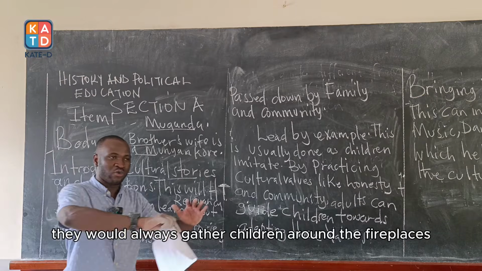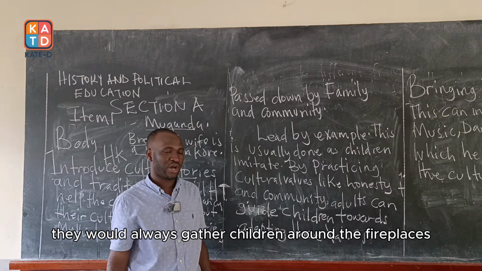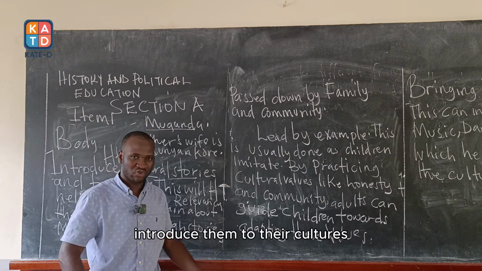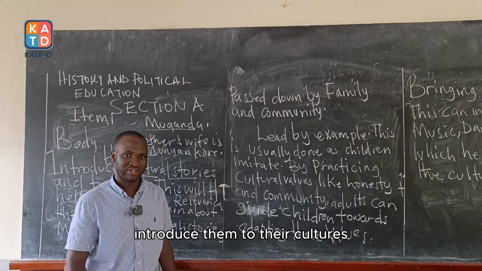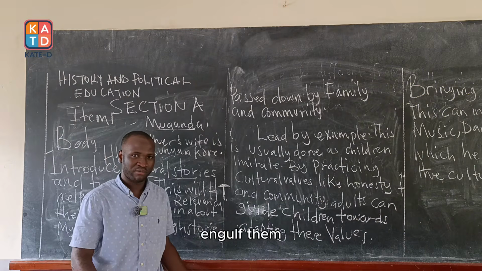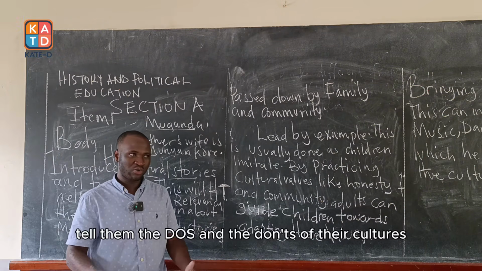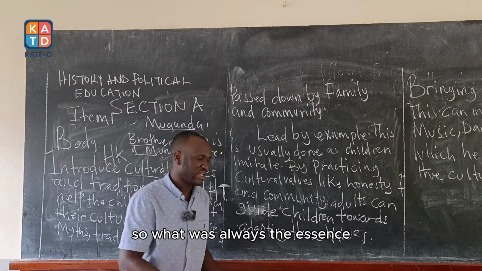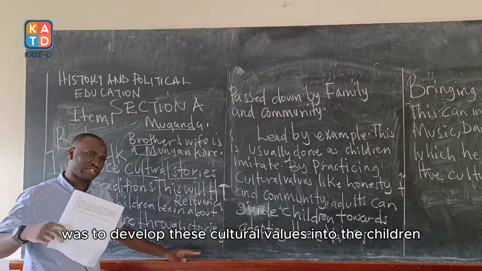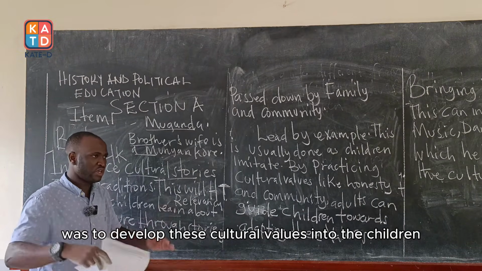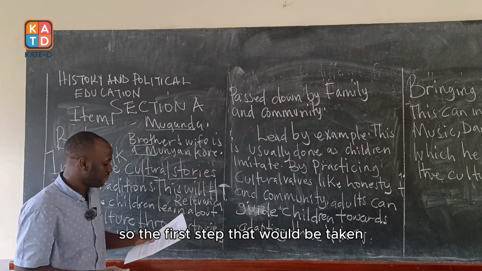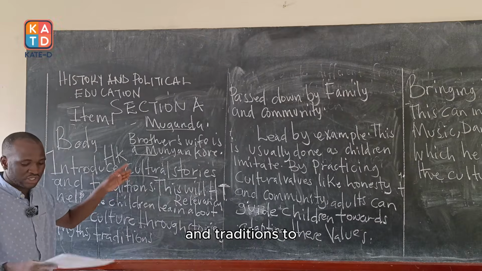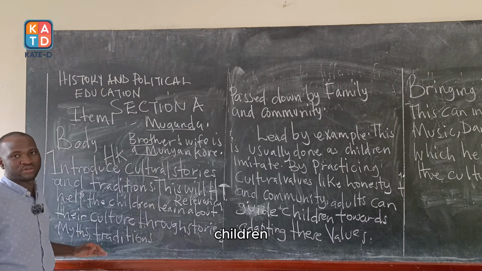In the past, they would gather children around the fireplaces, teach them, introduce them to their cultures, and tell them the do's and the don'ts of their cultures. So, what was always the essence? The essence was to develop these cultural values in the children. So, the first step that would be taken is to introduce these cultural stories and traditions to the children.